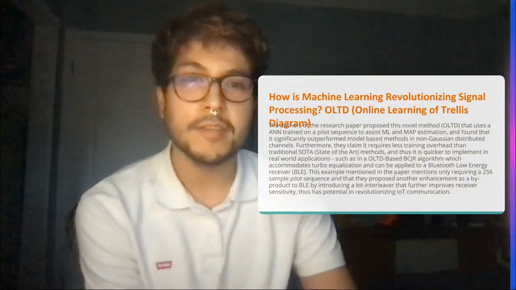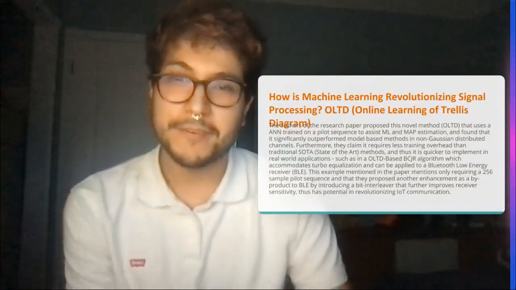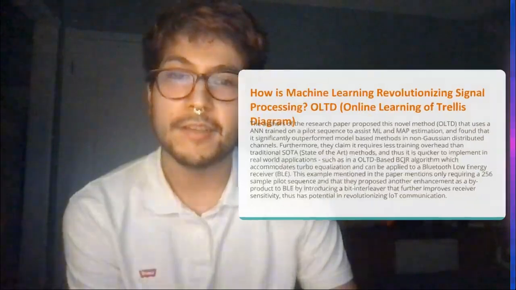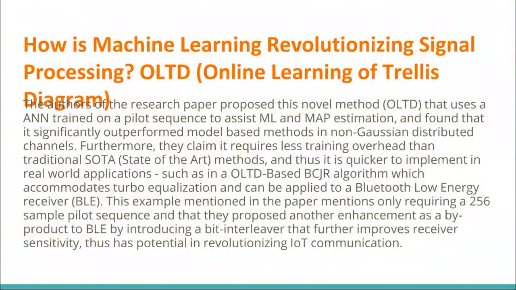So how is machine learning revolutionizing signal processing, as I mentioned before? I think that machine learning is revolutionizing signal processing because this novel method significantly outperforms model-based methods that use non-Gaussian distributed channels. They claim it requires less training overhead than the state-of-the-art methods, is quicker, and it actually accommodates turbo equalization, which is something that I don't know what it is, but it's something that exists in signal processing, and it can be applied to a Bluetooth low energy receiver.